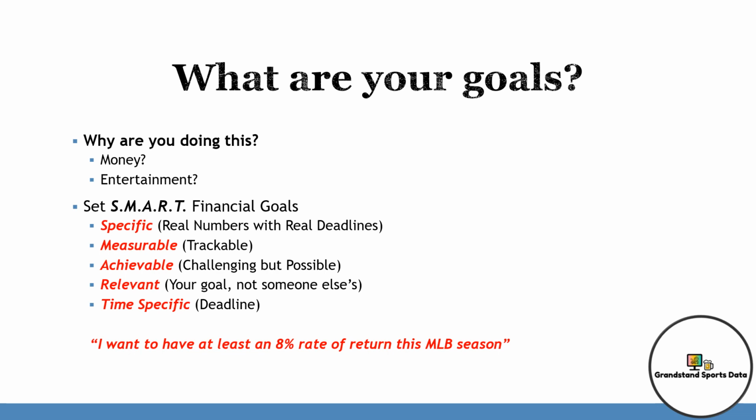A goal that would not be smart would be, I want to make $1 million off of sports betting. Number one, it's not attainable, and it's almost like everyone wants to make $1 million off sports betting. But it also doesn't meet the SMART criteria of financial goals.